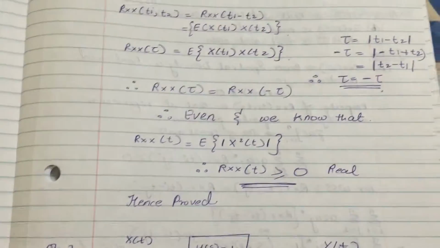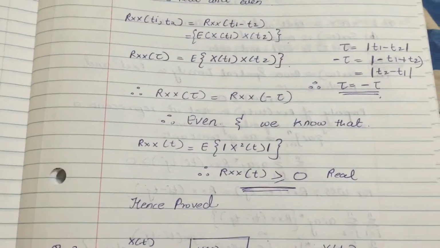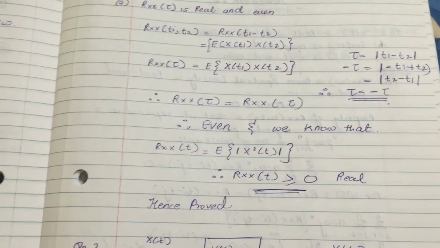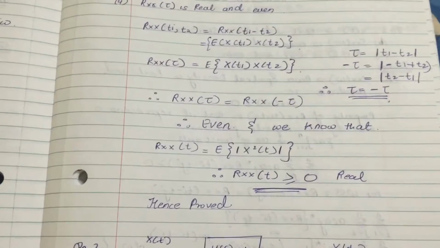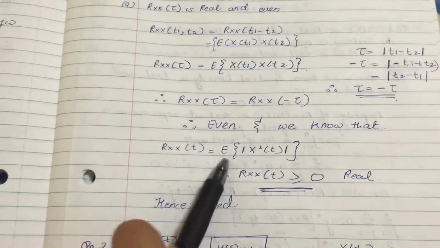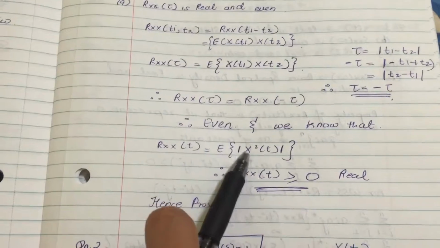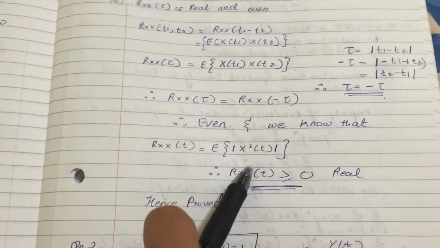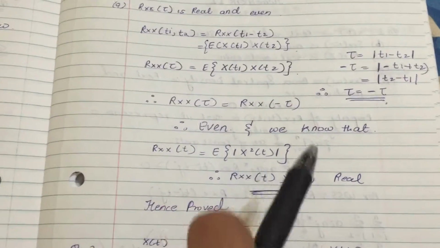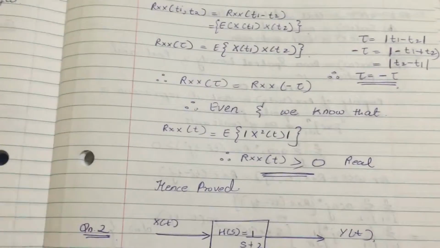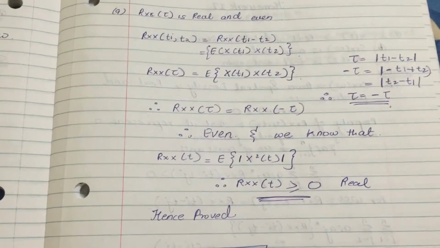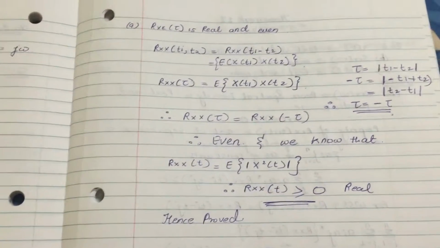Therefore, it's even, and we also know that when t1 is equal to t2 is equal to t, that is basically any value of t1 and t2, Rxx t is the expected value of x squared t, and since it's x squared t, we can say Rxx t is greater than or equal to 0, and therefore it's real. So this was the first part of homework 11 problem 1. Thank you.